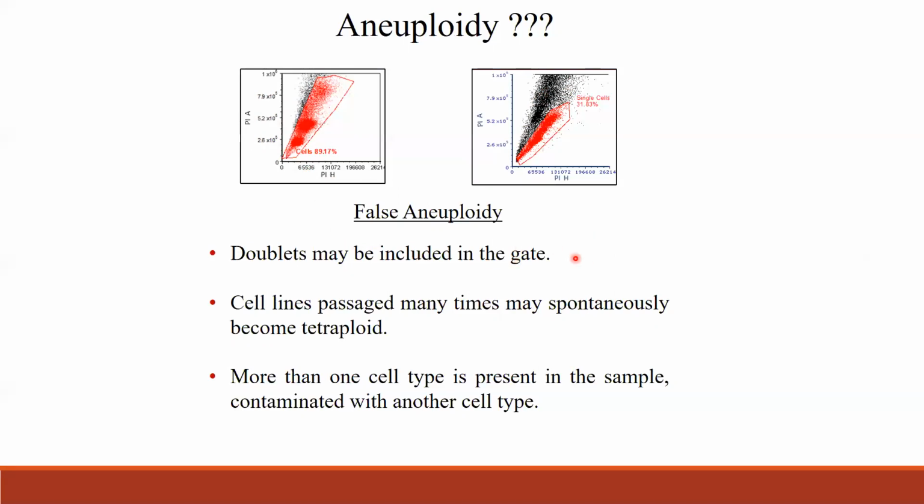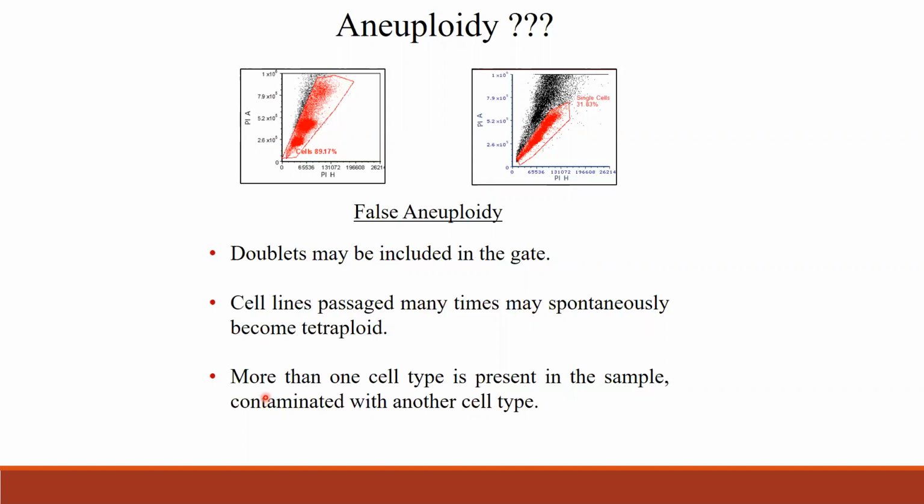And if you're not expecting it to be aneuploidy, what could be the issues? Some of the points are doublet cells that may be included in the gates, yes. Also, a cell line passaged many times may spontaneously become tetraploid. So if you're passaging the same cells many times, it could cause them to spontaneously become tetraploid. In that case, if you're not expecting aneuploidy, you could thaw a new vial of cells and check the cell cycle to see the pattern, whether it is a single cycle or two cycles.